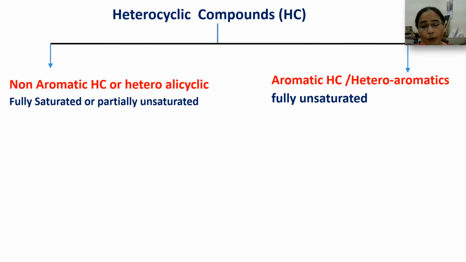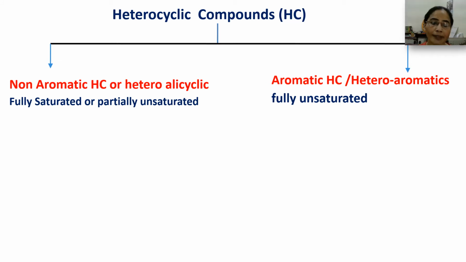As the homocyclic compound or carbocyclic compound is divided in two classes on the basis of their structure and properties, they may be non-aromatic and aromatic. Similarly, heterocyclic compounds are also divided in two types. They may be non-aromatic heterocyclic compounds or aromatic heterocyclic compounds.